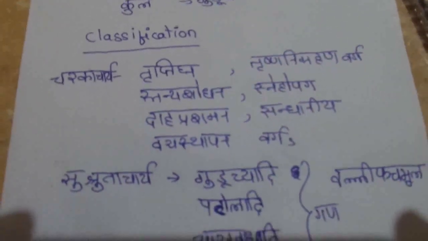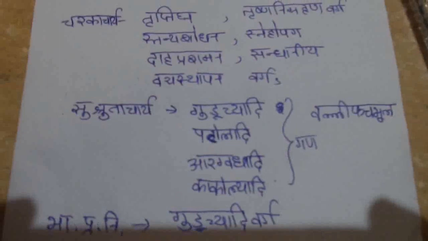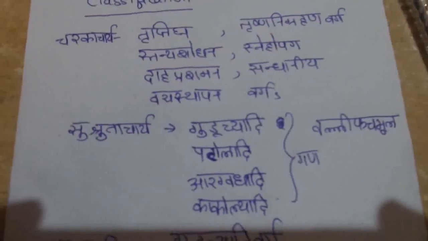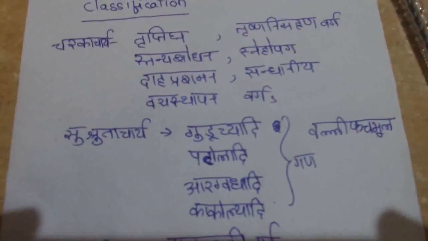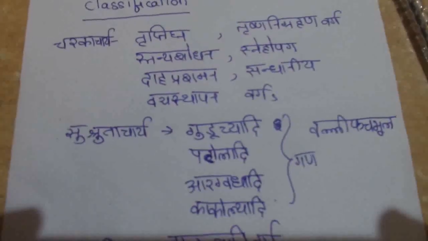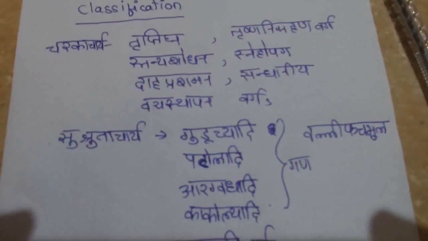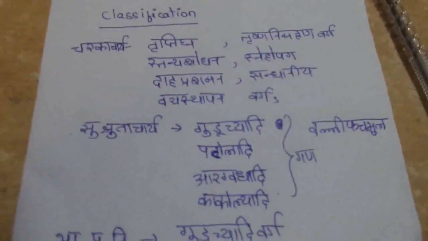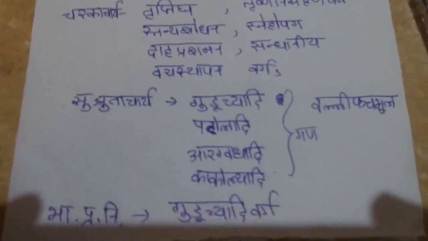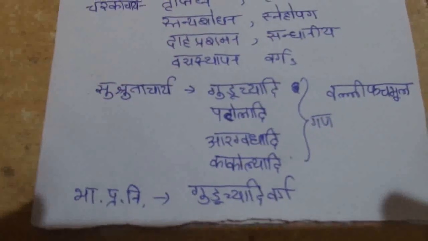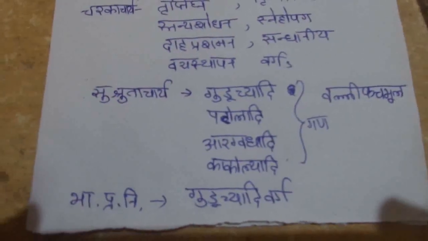According to Sushrutacharya, it is included in Guduchadi, Patoladi, Aragvadadi, Kakolyadi Gana, and it is a part of Valli Panchamula. See, in Valli Panchamula itself, there is Valli, that is creeper. Guduchi is a creeper. Hence, in Valli Panchamula. Then in Bhava Prakasha Nighantu, it is Guduchadi Varga.